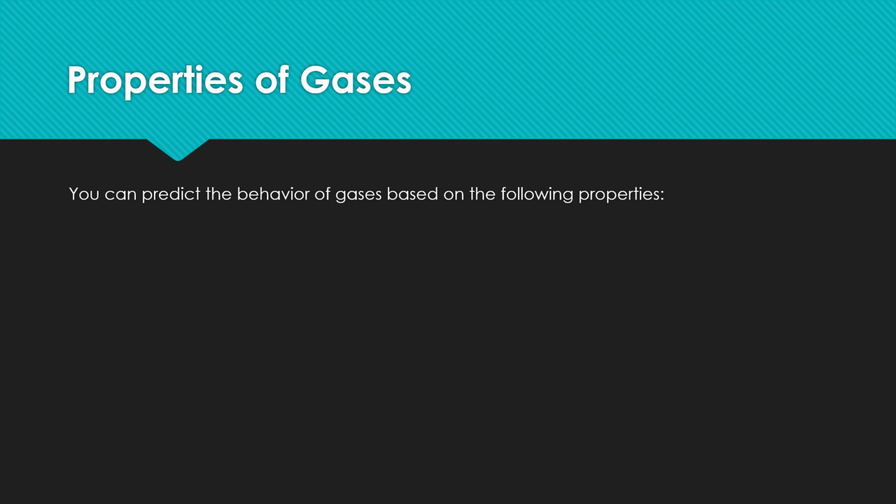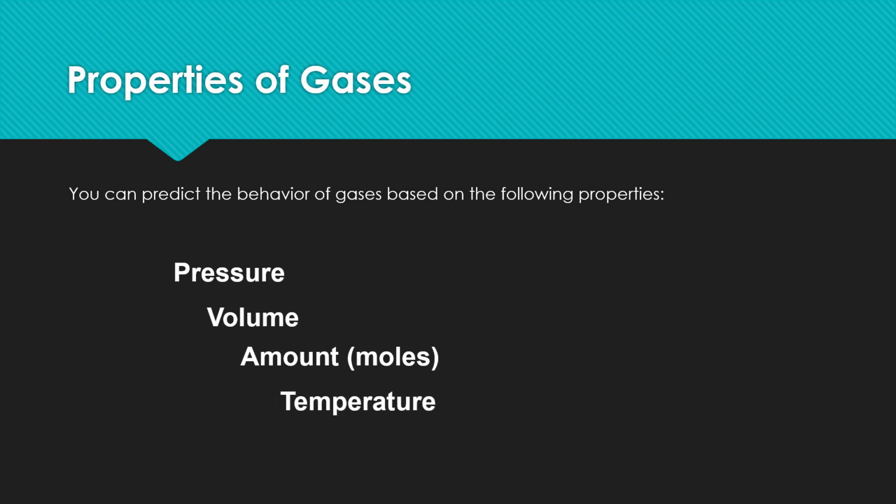There are several properties we have to consider for gases. The first ones are pressure, volume and amount. We can calculate the amount using moles or number of molecules. And next one is temperature. Let's consider each part briefly.